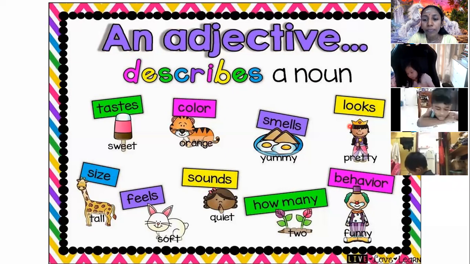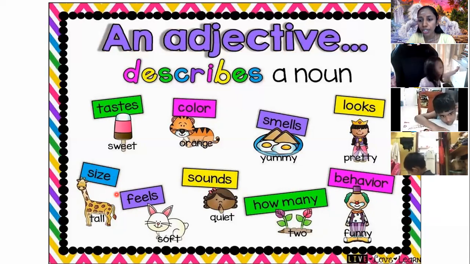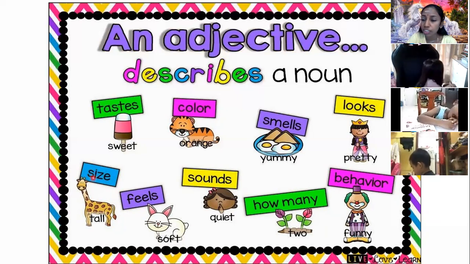Okay, size. For example, the giraffe is very tall. So that is how we describe a giraffe. We also have like tall, short, big, a lot more. That is how we describe size.